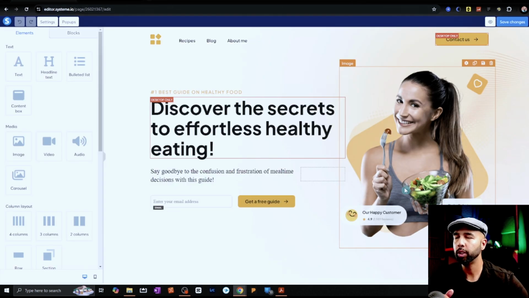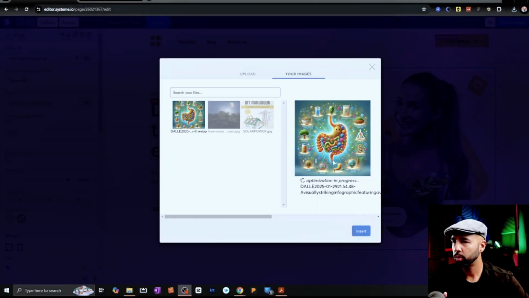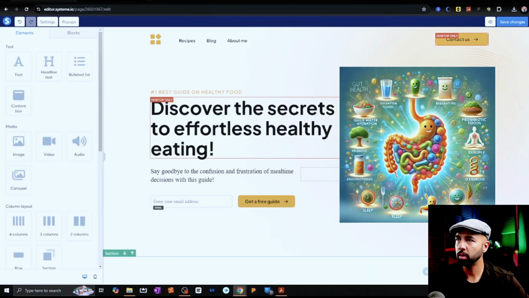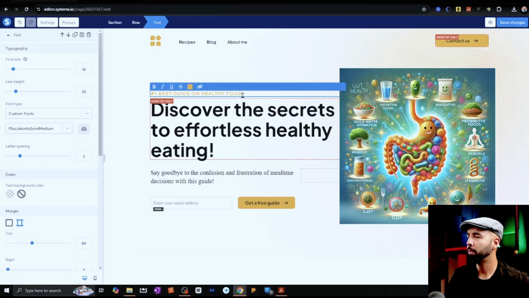First thing I'm going to do is change the image here, and I'll use the picture from ChatGPT that I just used for the PDF cover. It makes sense to do that because when they click Get Free Guide, and then what they download, it's the first page, so it just connects the dots better. So I'll just choose to upload that image, hit insert. I'll change this to number one best guide on turning your gut.